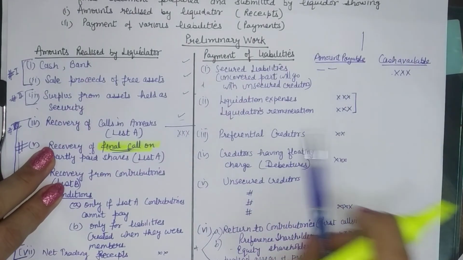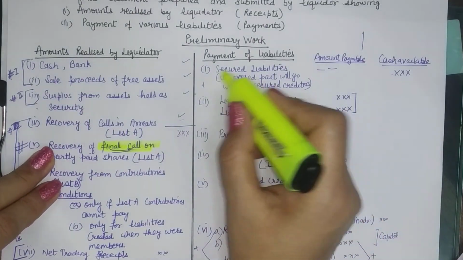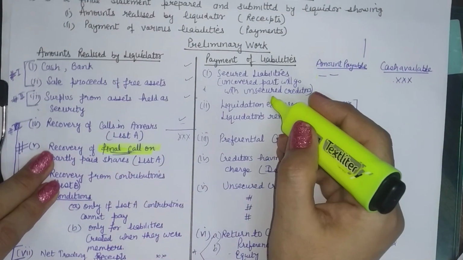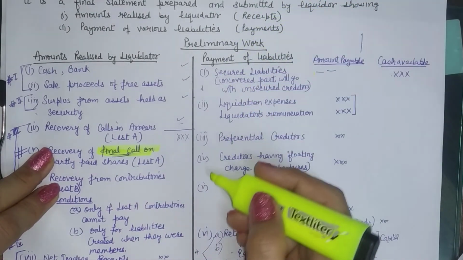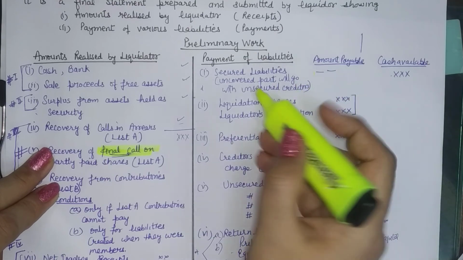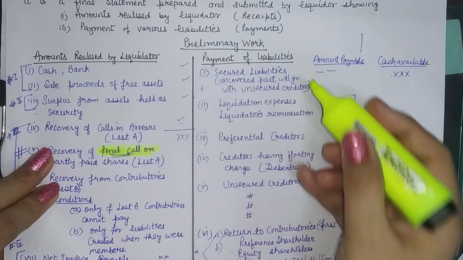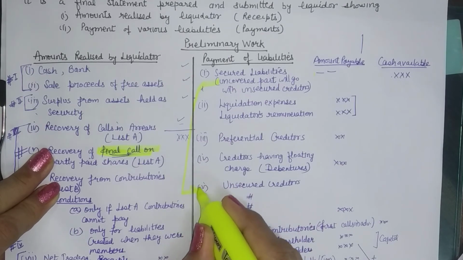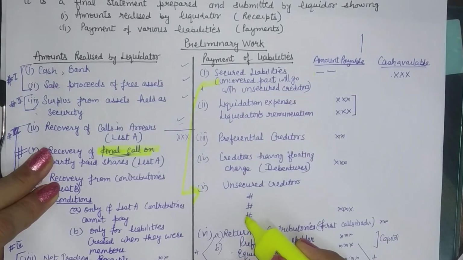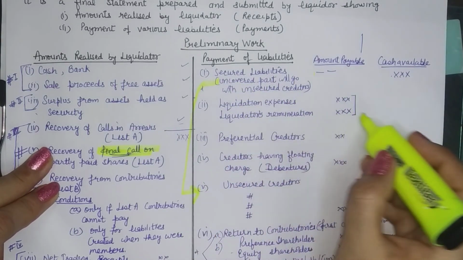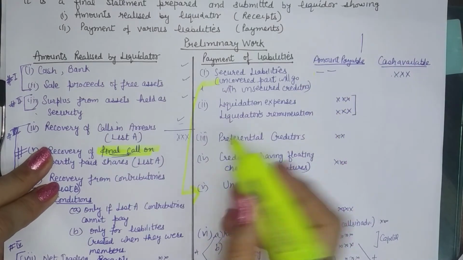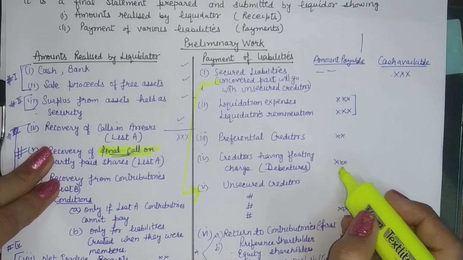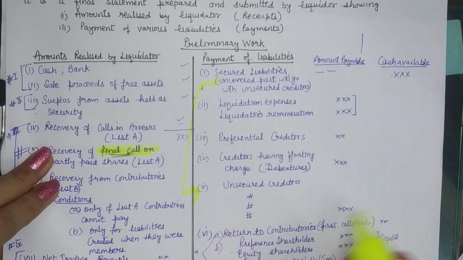Now come to the liability side. You have unsecured liabilities. Now their amount payable is nil because we are to pay them out of the security being given. And if any uncovered part is there, it will go with the unsecured creditors. So the unsecured part will come here. Then you have liquidation costs. You can total up the amount. Then you have preferential creditors. Then you have creditors with the floating charge. Then you have unsecured creditors, all the categories.